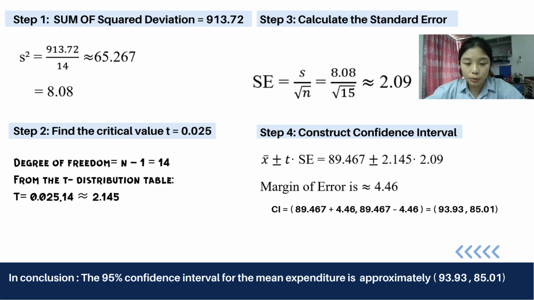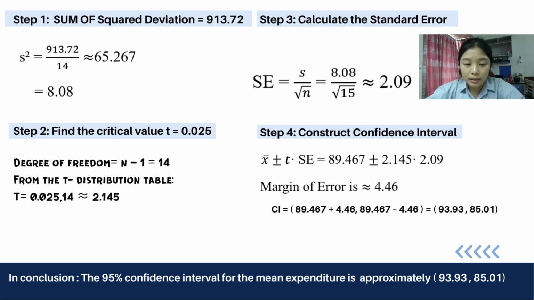Step 2, find the critical value. t at 0.025. Degrees of freedom equals number of samples minus 1, so we get 14. From the t distribution table, t at 0.025, and looking at the horizontal line 14, is approximately 2.145. Step 3 is calculate the standard error. The formula is S divided by the square root of n, which equals 8.08 divided by the square root of 15, approximately 2.09.